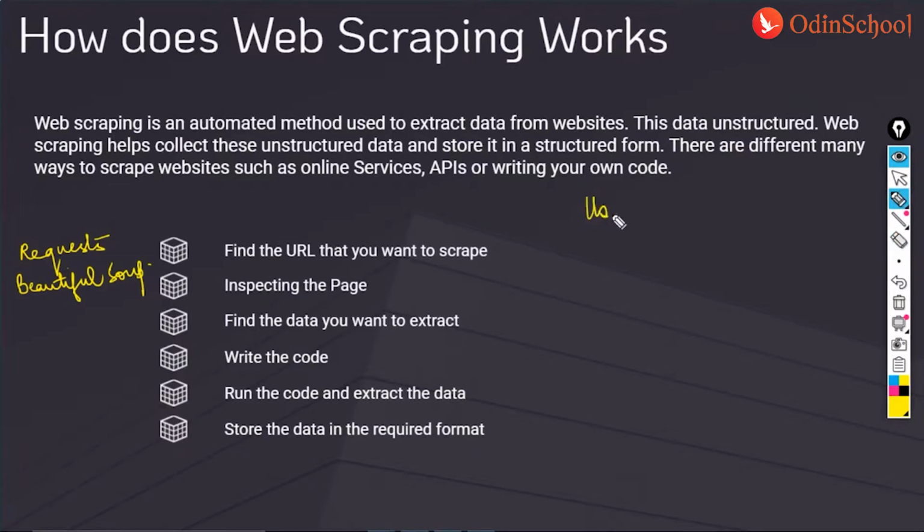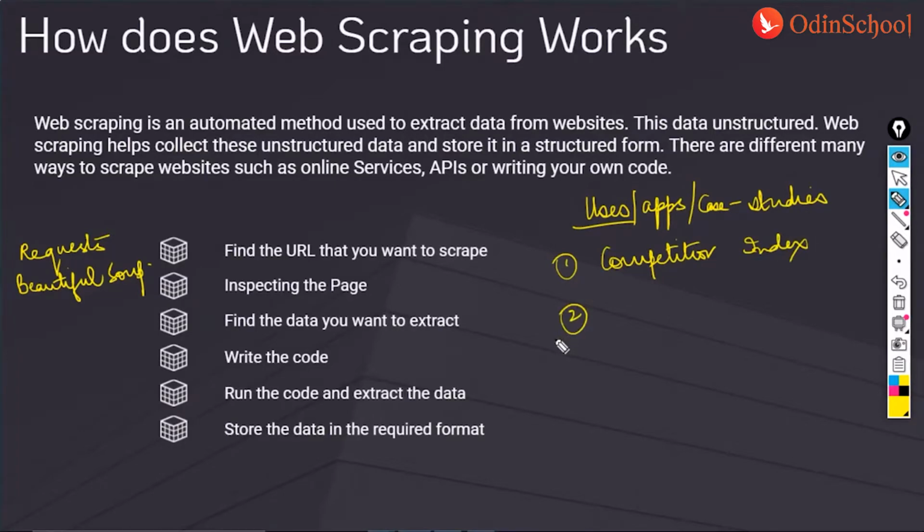Right, so now we would be talking about the uses or applications or case studies, the way you want to call it, guys. We would be looking at these now. This can be used when you want to check the competitor index, or this can be used for product trend monitoring. It can be used for investment decisions.